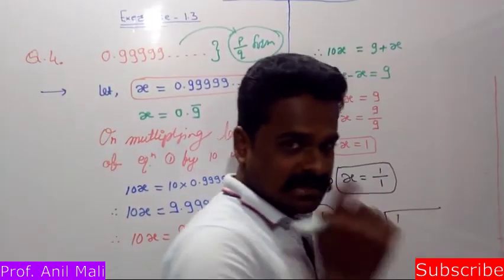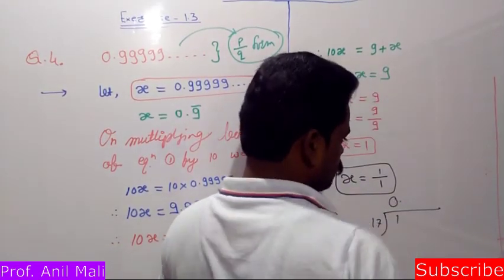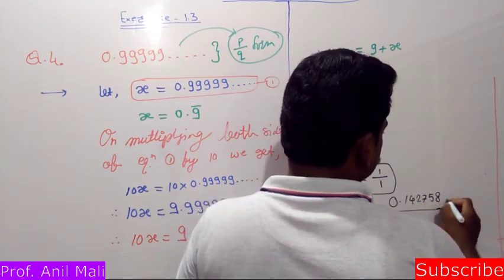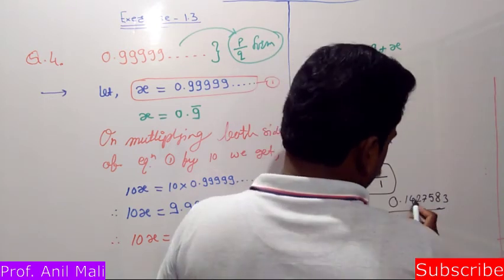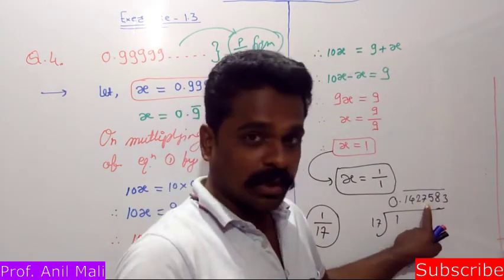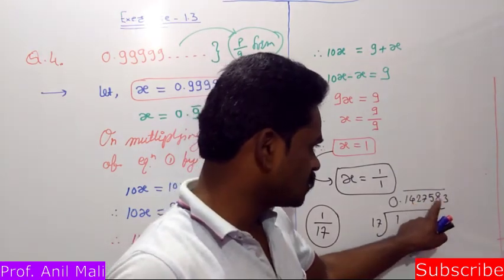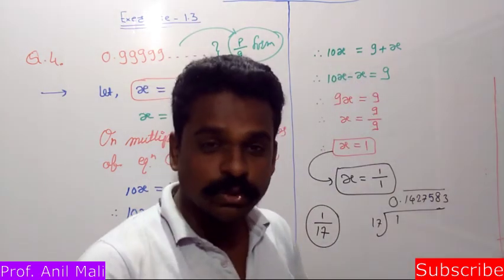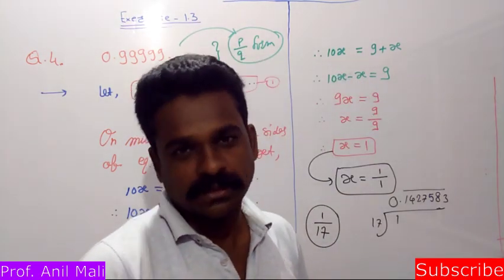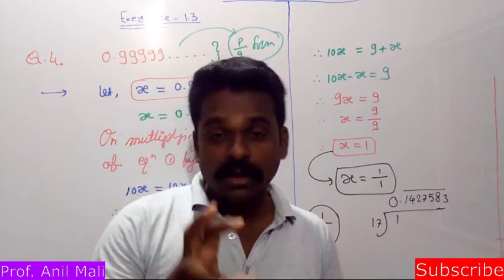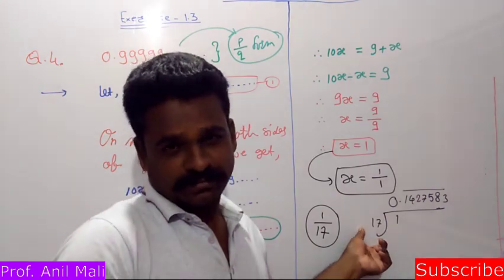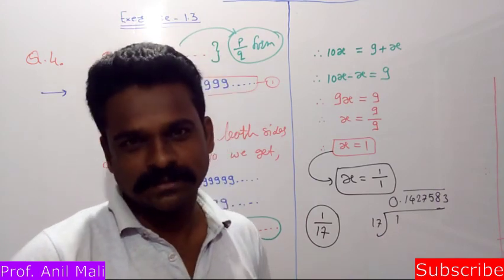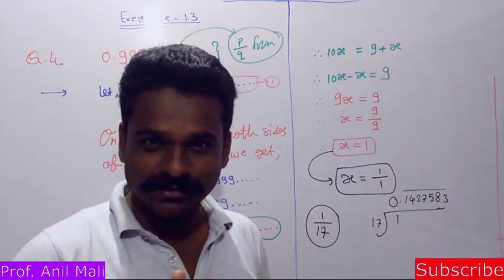Means if your answer comes like this, 0.1427583, okay, fine. So how many digits? And if this block is going to repeat, that means how many digits are there? 2, 4, 6 and 7. So 7 digits are going to repeat in your repeating block. Okay, so that will be your answer, and you are going to do it in your notebook. That is easy. You just need to divide this 1 by 17, nothing else. Okay, fine. Thank you.